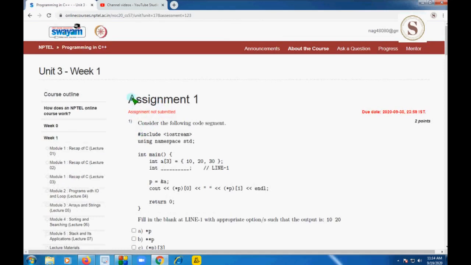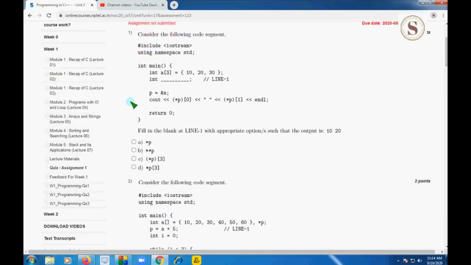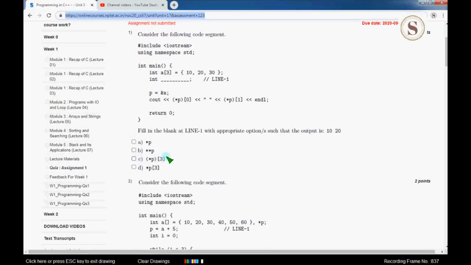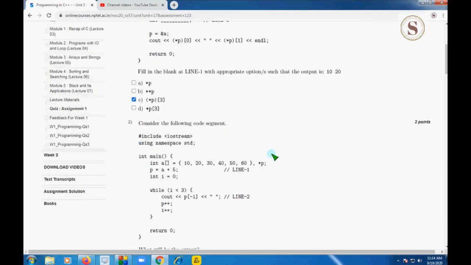So let's get into the video of assignment 1 in Programming in C++. For the first question, the answer is option C, that is asterisk P of 3. So option C is the correct answer for the first question. Mark it as the correct answer. And coming to the second question,